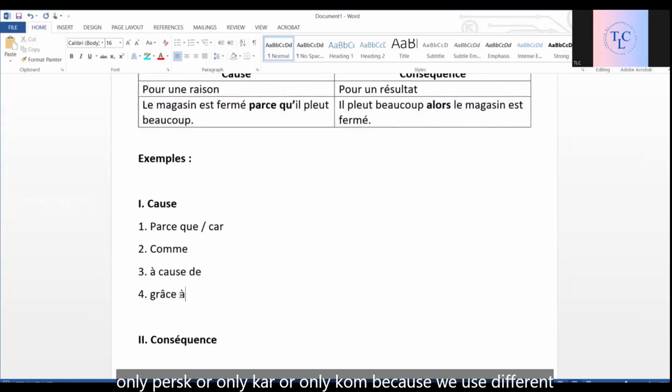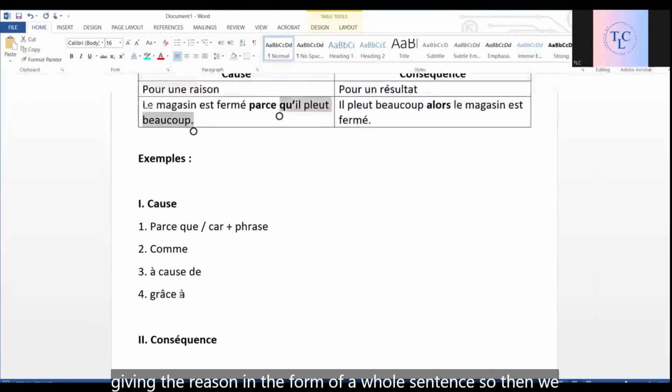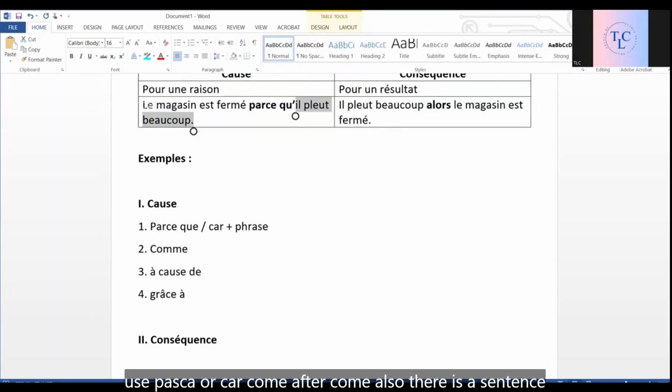Because we use different things after these connectors. Which connector to use depends on the way in which we give a reason. If it is a sentence, then we have parce que or car, as we saw over here, giving the reason in the form of a whole sentence. So then we use parce que or car.